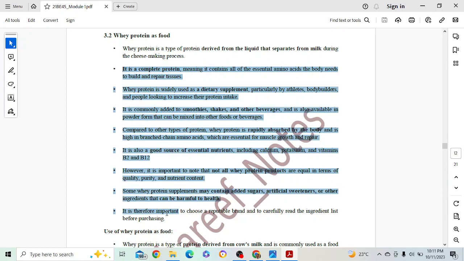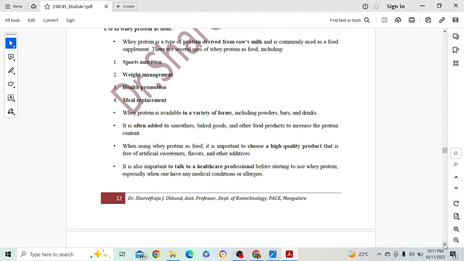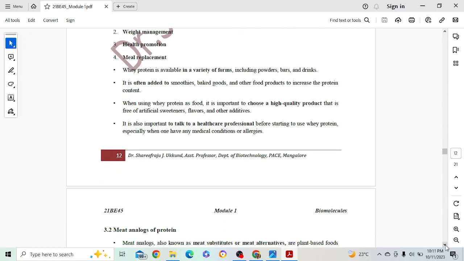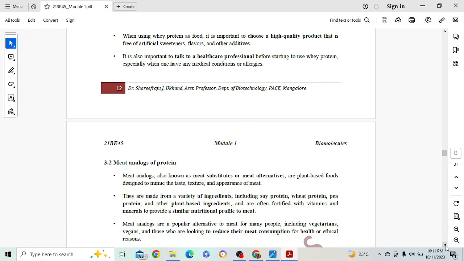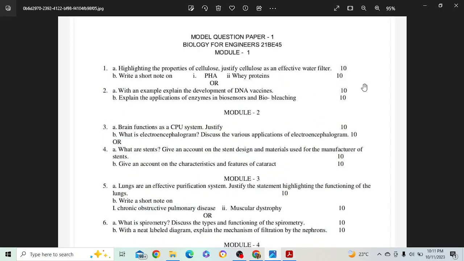The rest of the other things may get you around 2 marks. That will be 3, plus uses of whey protein as food. 4 things are there to explain, half marks each. So you will get 2 marks. So 2 plus 1 plus 2 plus 2 is 5. So 5 plus 5 is 10. Understood? So that was the first question.